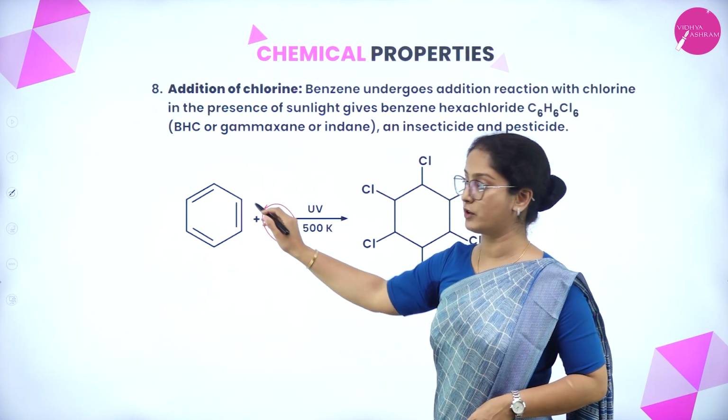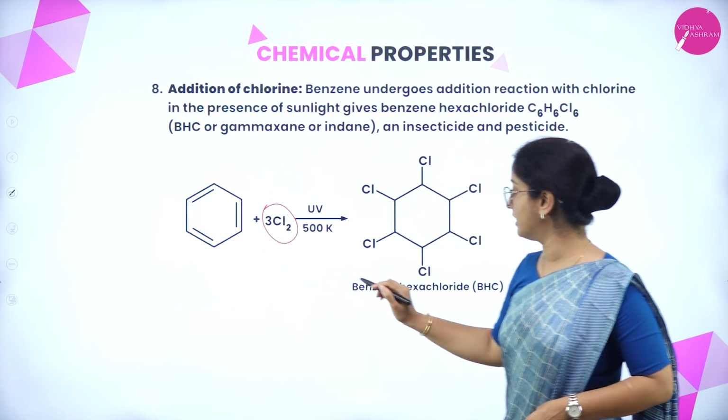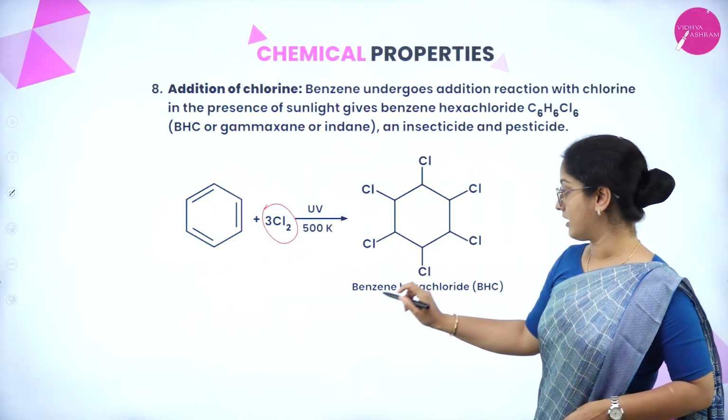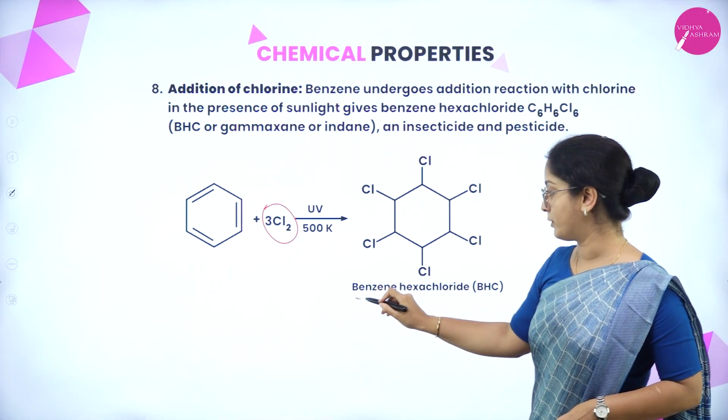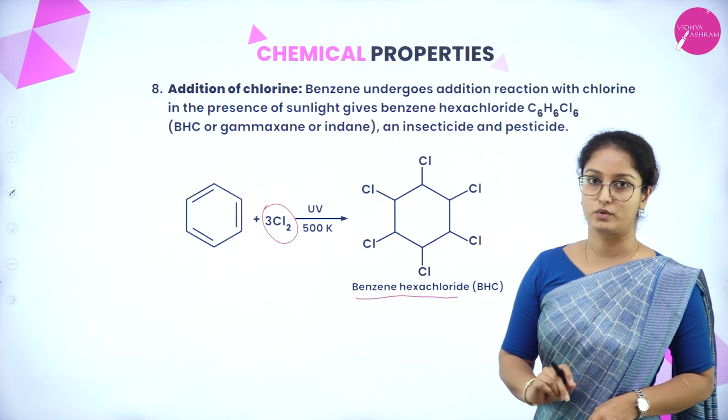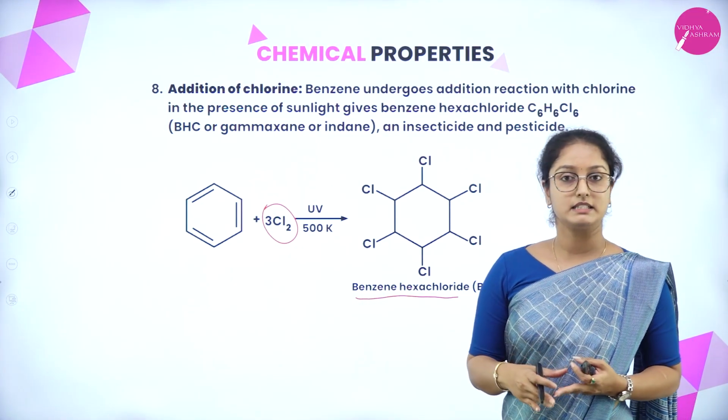3 chlorine molecules are going to attack the pi bonds, forming a cyclic structure. The formula is C6H6Cl6. So the name of the compound that we get is benzene hexachloride. In short, we can call it BHC.